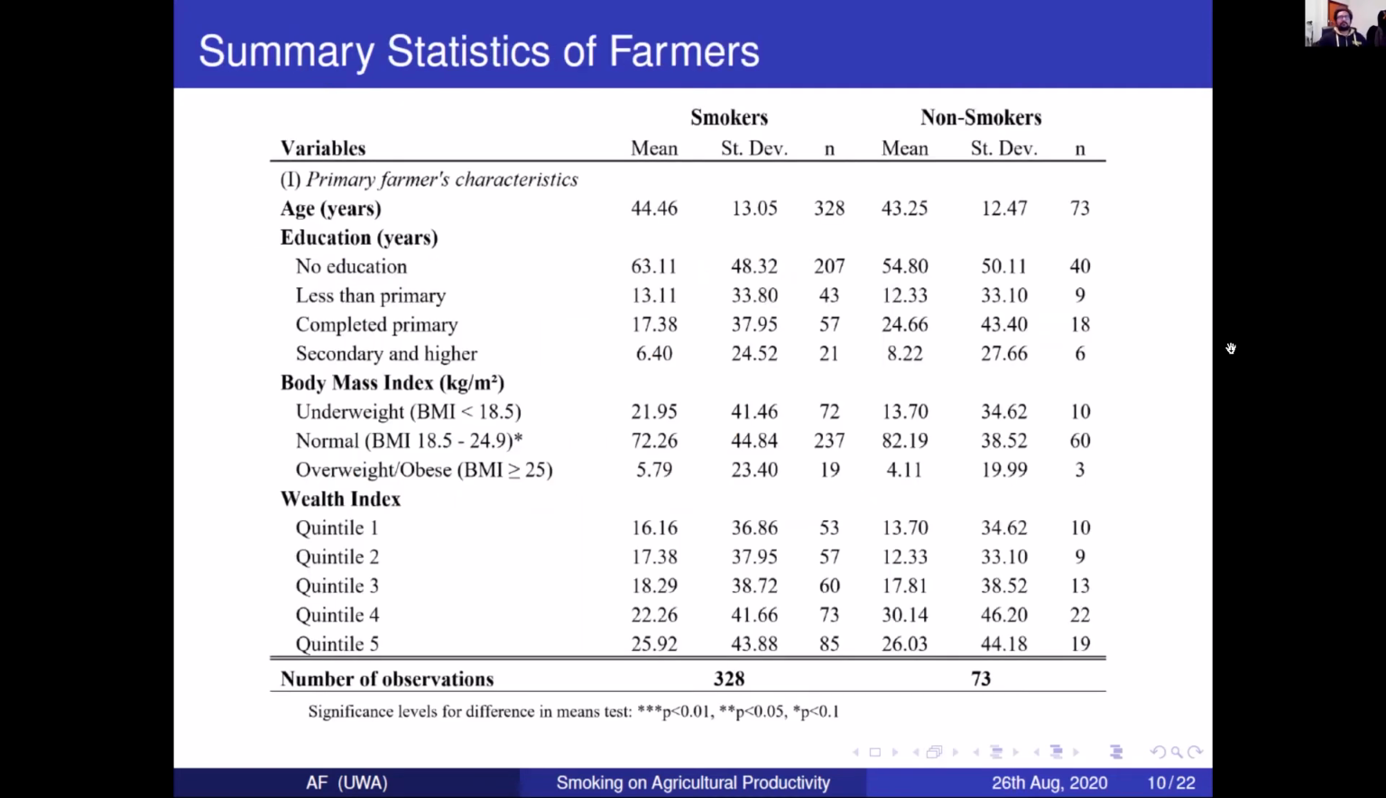Just a quick overview of the statistics. Farmers and non-farmers were on average of a similar age. However, smokers tended to have lower levels of education, and they also tended to be slightly more underweight. They also came from households with lower wealth quintiles. So those differentiations between smokers and non-smokers are there. We know that normal BMI is statistically significantly different between the two groups.